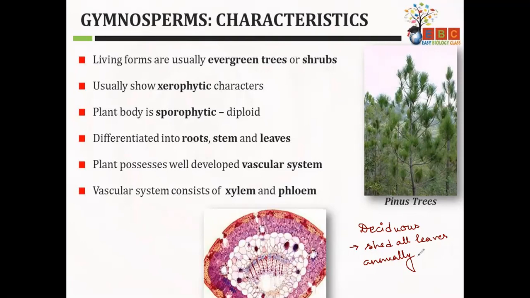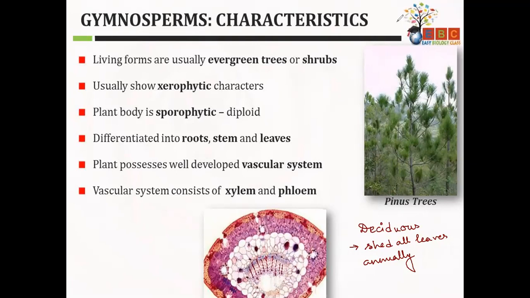They remain dormant at that stage. They don't want to spend much energy on photosynthesis and all other activities. That's why they do it. At the onset of autumn, again the leaves come back into the plant.